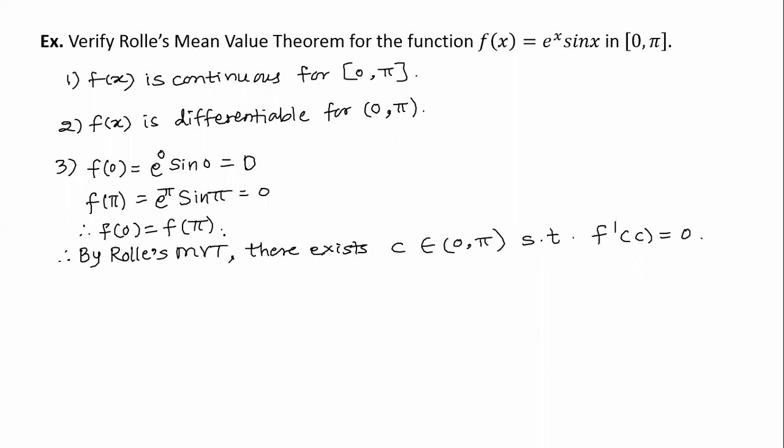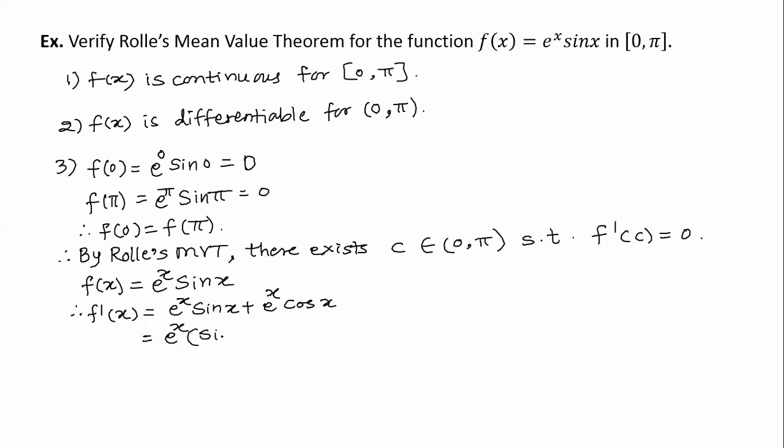So here we see f(x) equal to e to the power x into sin x. Therefore f'(x) will be, we have to apply the product rule. Derivative of e to the power x is e to the power x, second part as it is, plus first part as it is into derivative of second part, that will be cos x. So f'(x) is equal to e to the power x into (sin x plus cos x).